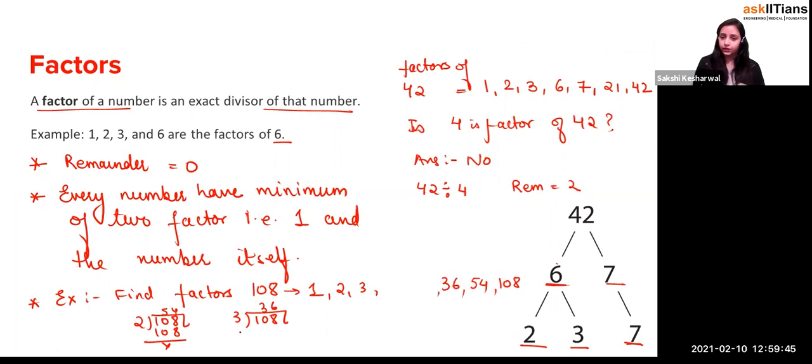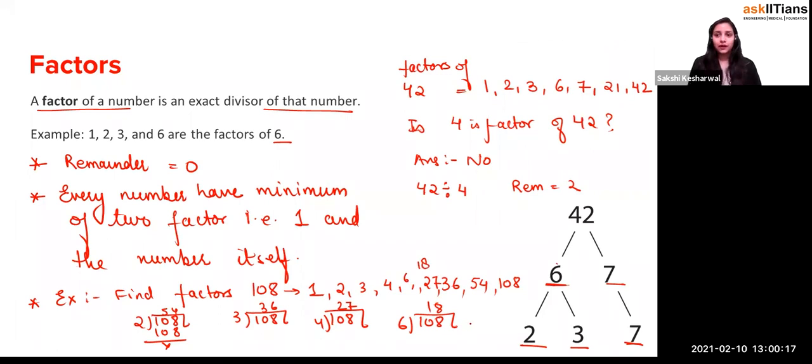Let's check whether it is divisible by 4 also. This will be 4 and 27. Now, this is not divisible by 5. Let's check whether this is divisible by 6. Yes, it's divisible by 6 also. So it will be 18. So this will be 6 and 18.